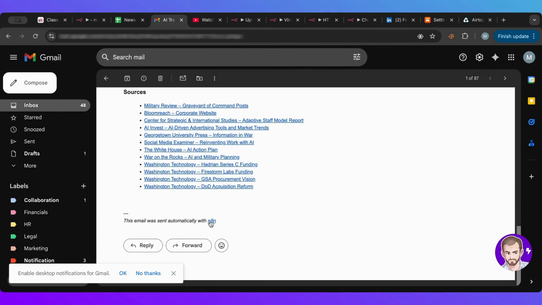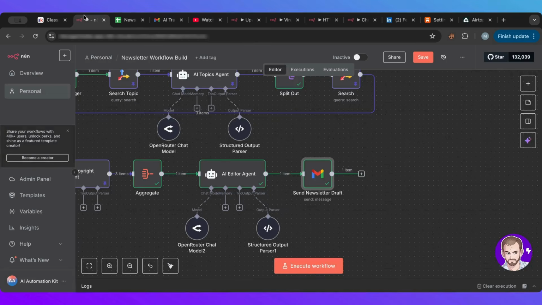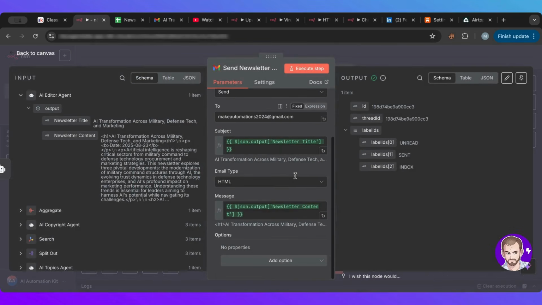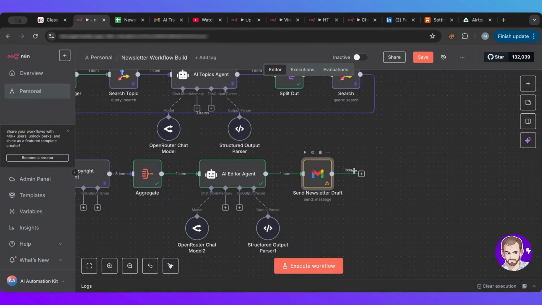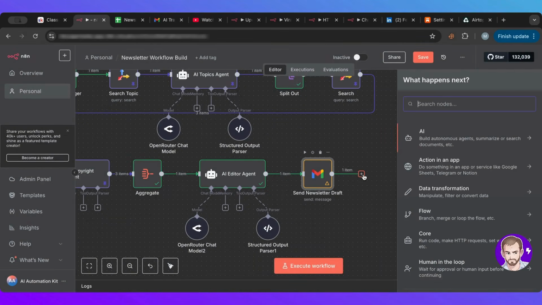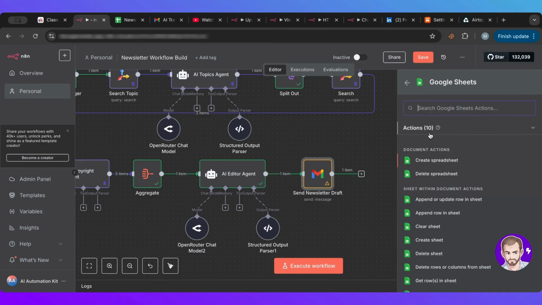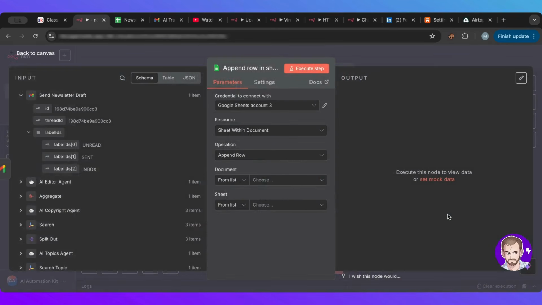Now, in case you want to get rid of this line here, that's easy. You go here and you specify append, and then turn it off. Append and attribution. So the last step is to update our database. Always update your database. So I need to append a row in my database. I'm going to say update DB.